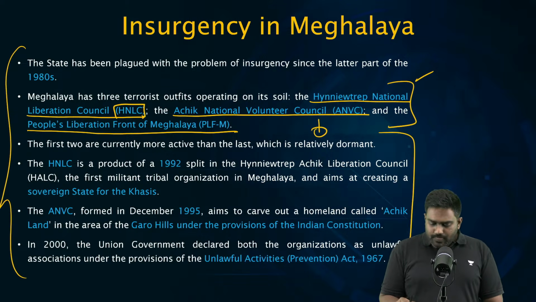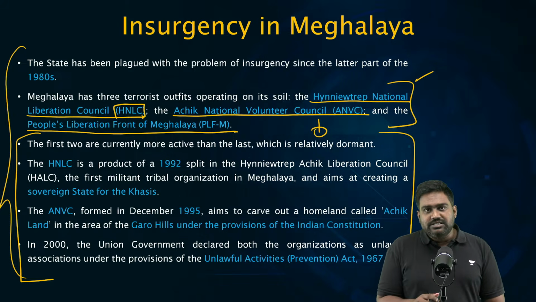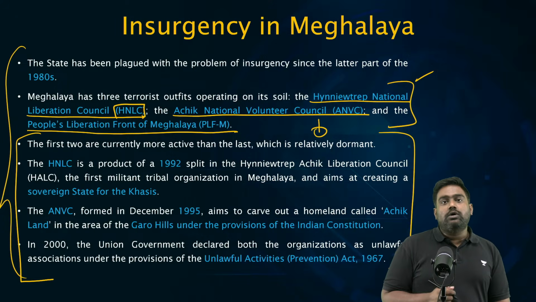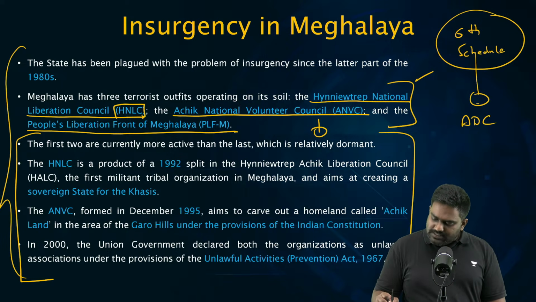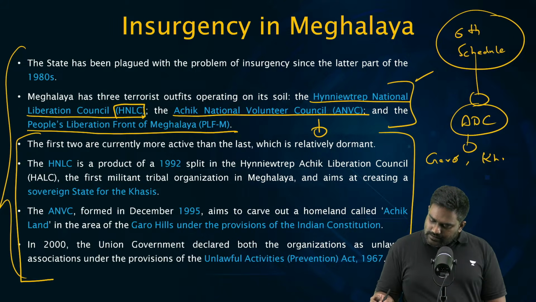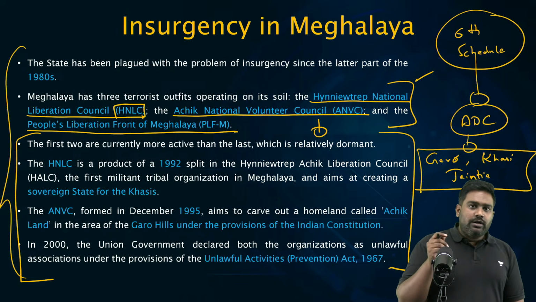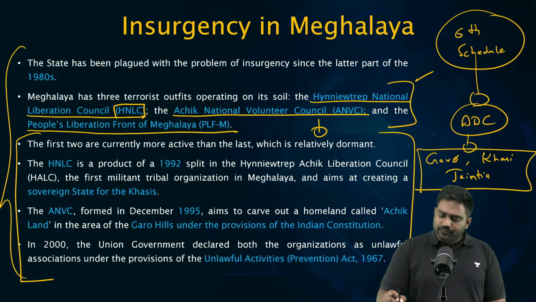So India has tried to weaken these outfits. We have not only targeted these groups with counterinsurgency operations, but India has improved border security as well. We have addressed some of the local demands. And don't forget, sixth schedule autonomy has been provided by establishing autonomous district councils in Garo Hills, in Kasi, as well as in Jaintia Hills. All three hill areas here, the tribal belt, enjoy constitutional protection by establishing autonomous district councils under Article 244.